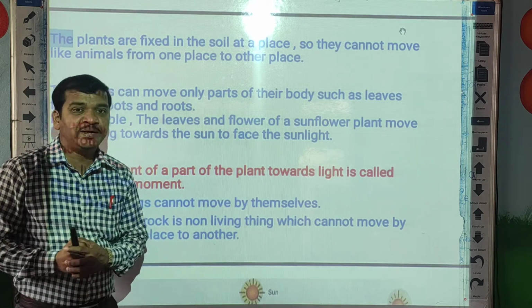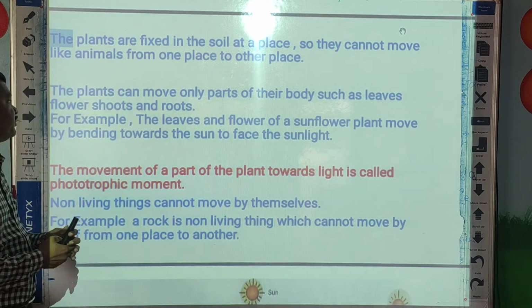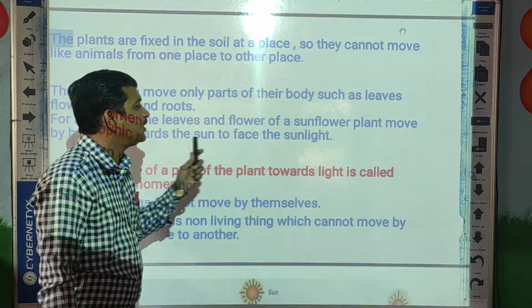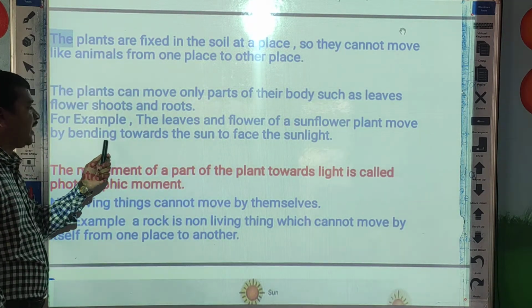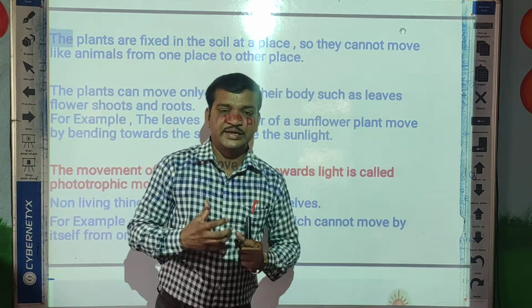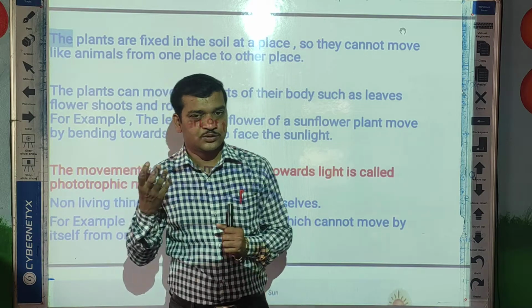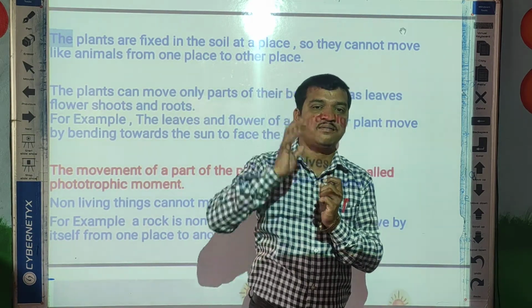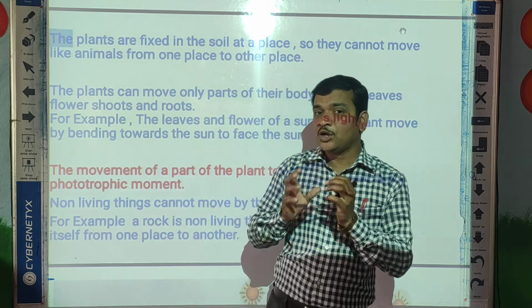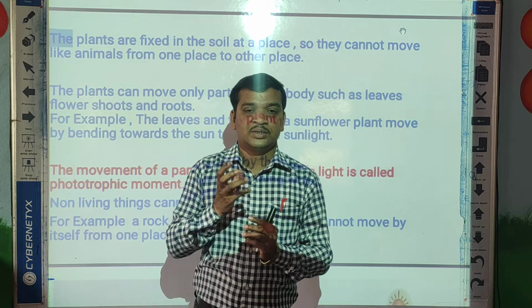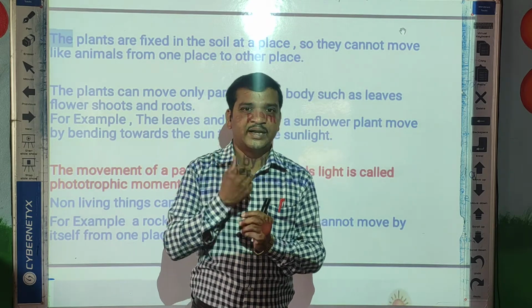Now how does this movement take place? For example, the leaves and flower of a sunflower plant move by bending towards the sun to face the sunlight. The sunflower moves to face the sun. Now one more example we can give here. Do you know the potted plant?